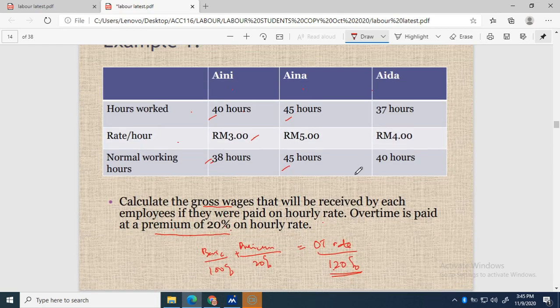How about Aida? If you refer to Aida, normal working hours set for Aida is 40 hours. That means Aida should work 40 hours a week. But in actual fact, Aida did not work 40 hours. Aida worked only 37 hours. So the wages should be paid for the hours worked by Aida. Because Aida did not work based on normal, they worked less. Maybe they were absent for a certain day in a week. So that's why the hours worked is less. So we have to pay at the actual hours worked.